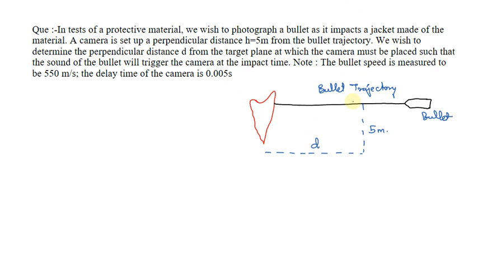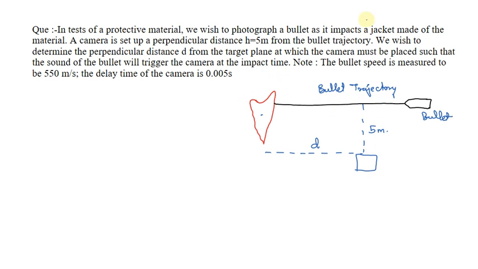Now in this diagram there is an object, and there is one bullet. What the question is saying is that the bullet has to be fired, and there is a camera we need to place. Let's say at this position the camera needs to be placed. The question is asking at what distance from the object this camera needs to be placed, at 5 meter perpendicular distance from the bullet trajectory.